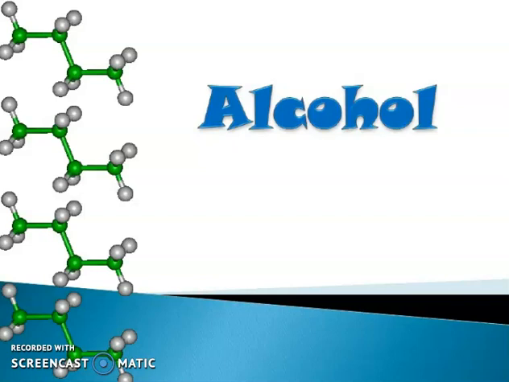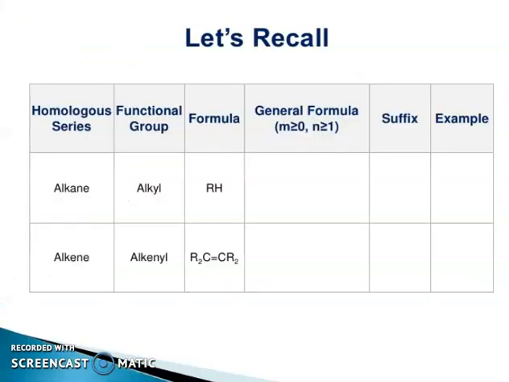Today in this video, I am going to talk about alcohol. You know friends, the alcohol functional group is OH. So let us recall alkane, alkene, alkyl, alkenyl, and the formula RH, R2C=CR2, meaning carbon-carbon double bond.